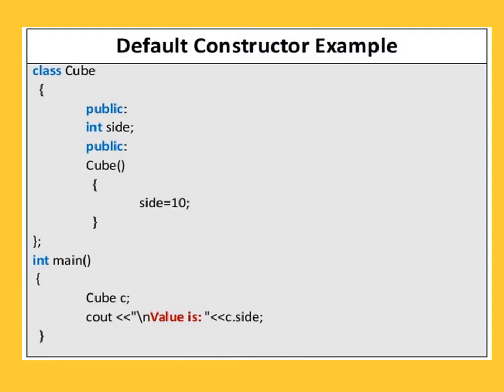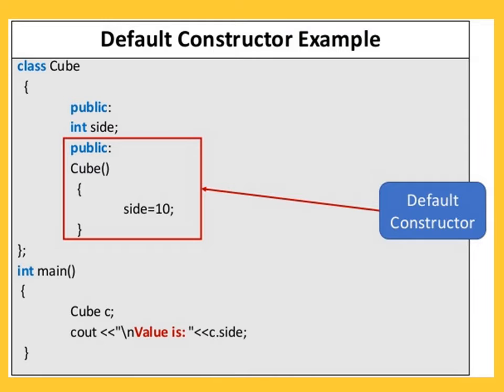In the main function, Cube C, here an object is created. The class is Cube and C is the object, and cout the value is C dot side. So by using that object, we are accessing the data members. Now the constructor is called automatically when the object is created. That particular characteristic we have seen. So this is the example of the default constructor.